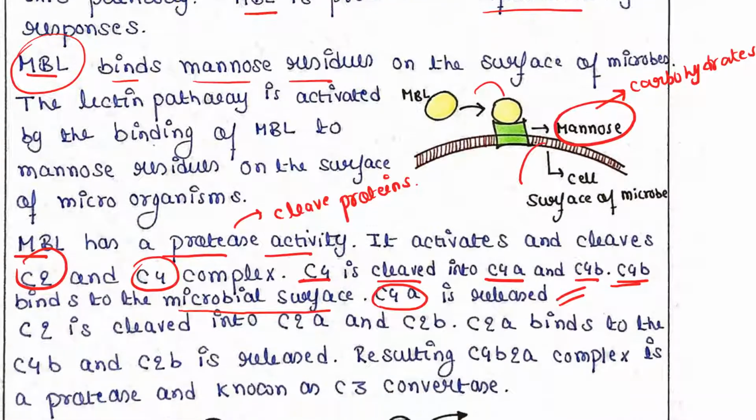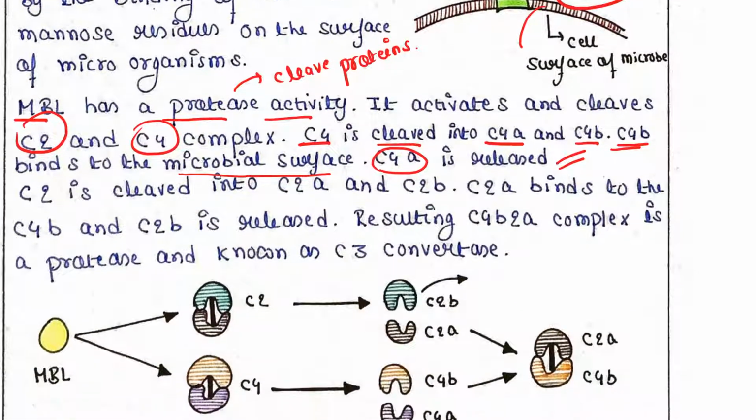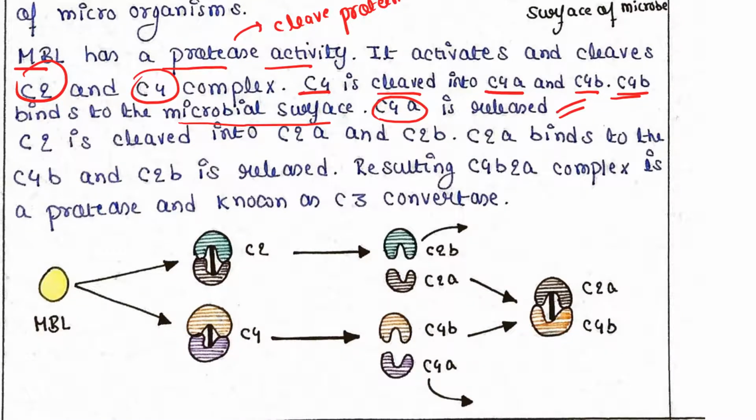Like that, C2 is also cleaved by MBL into two fragments, C2A and C2B. C2A binds to C4B and C2B is released.